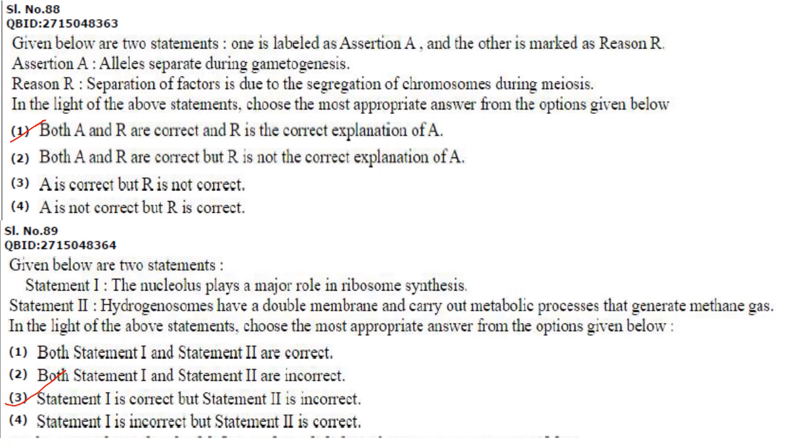Next one. Given below are two statements, and we have to choose the appropriate answer from the options given below. Statement 1: the nucleolus plays a major role in ribosome synthesis. That is correct. Statement 2: hydrogenosomes have double membrane and carry out metabolic processes that generate methane gas. It is not methane gas, it is hydrogen gas. So statement 2 is not correct. So statement 1 is correct but statement 2 is incorrect.